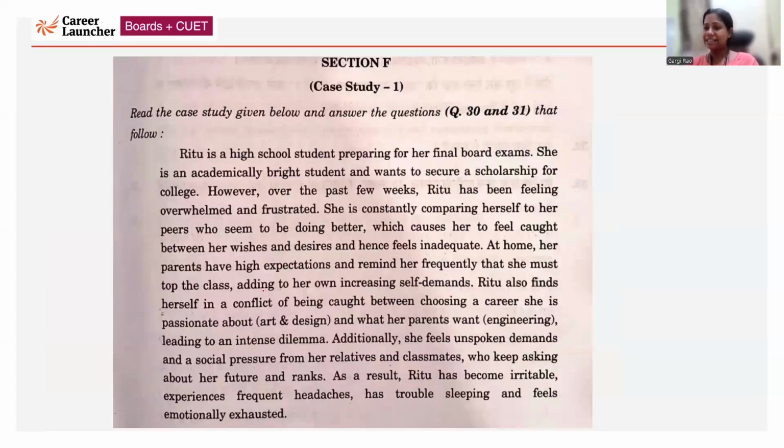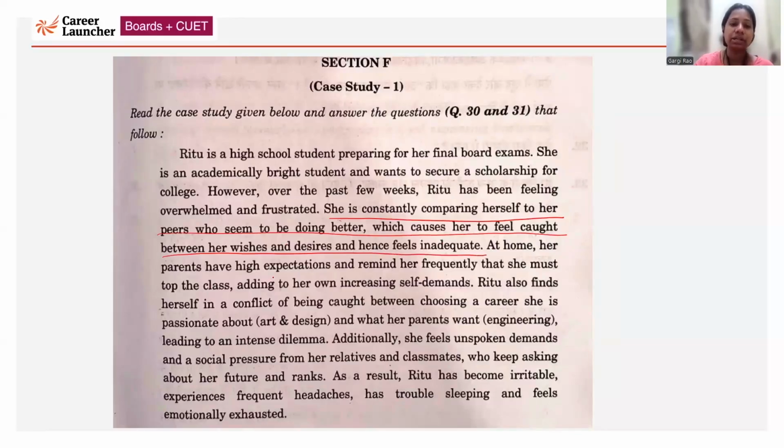Next is the last section, section F, that is the case study. So two case studies are given. The first case study is basically talking about Ritu, a girl who is preparing for her final board exam. She's academically bright and wants to secure a scholarship for college. At the same time, she is constantly comparing herself with her peers who seem to be doing better, which causes her to feel caught between her wishes and desires and hence feel inadequate.